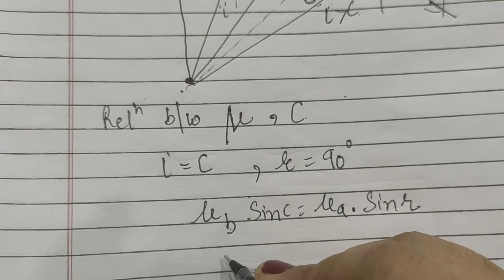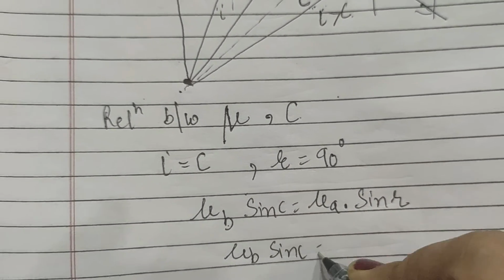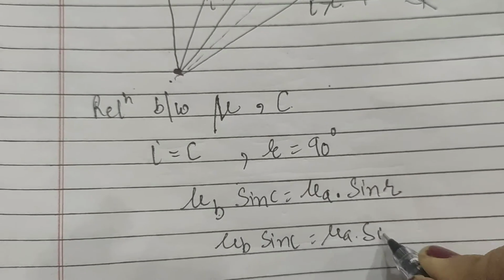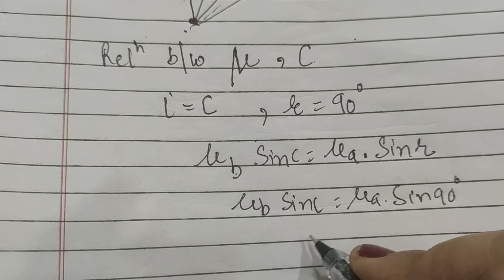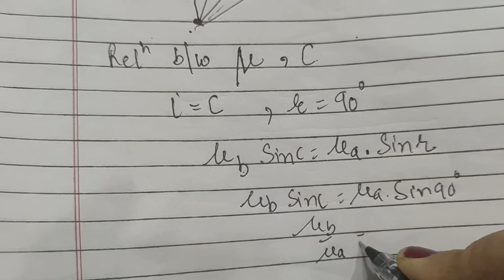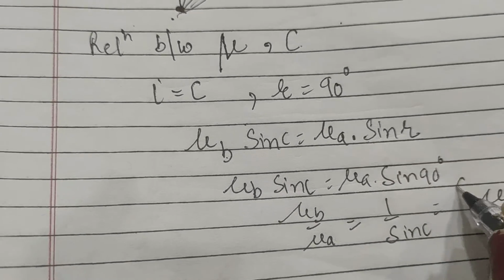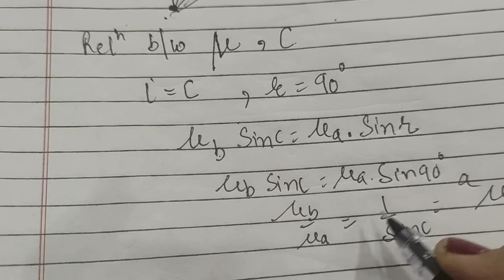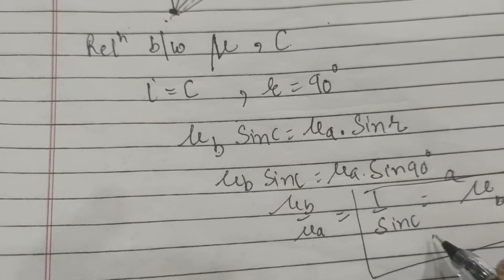Now mu B sine C is equal to mu A into sine of 90 degrees, which is equal to 1. So accordingly we can write that mu B by mu A is equal to 1 by sine C, which is equal to mu A to B. So this is the relation between the refractive index and the critical angle.